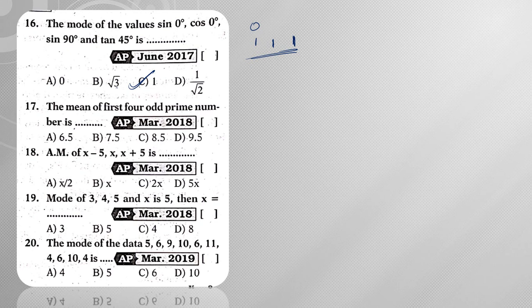The mean of the first 4 odd prime numbers is... So the first 4 odd prime numbers are 3, 5, 7, 11. You need to add them up and divide by 4. Then what I am going to get: 11 plus 3 is 14, plus 7 plus 5 is 12, so 26 by 4.